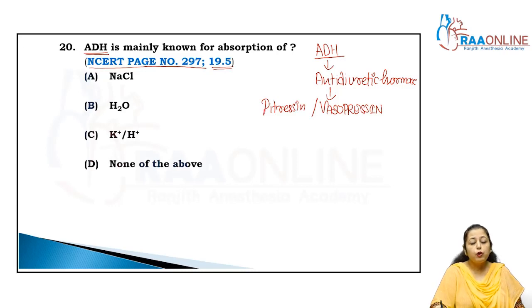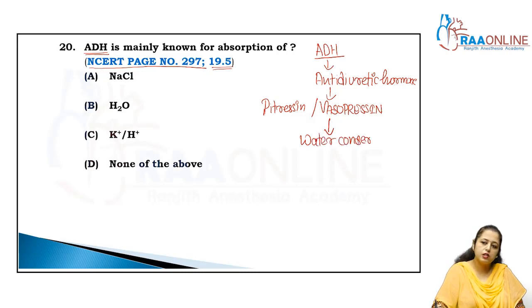It is also called a nonapeptide, because it carries 9 amino acids. The function of ADH is what? It is also known as the water conservation hormone.